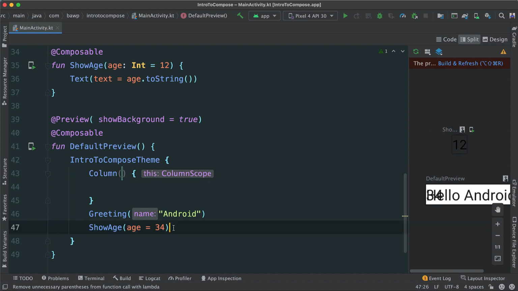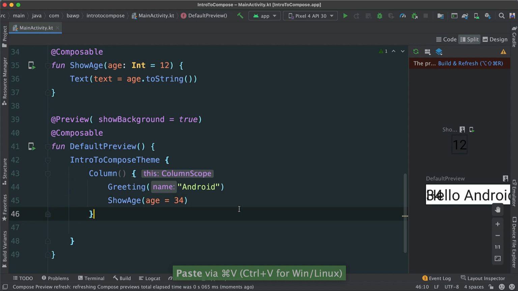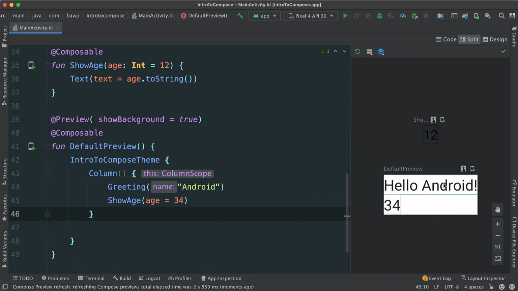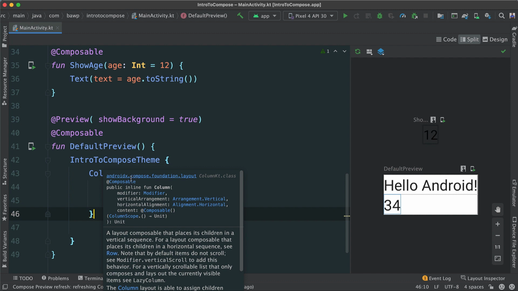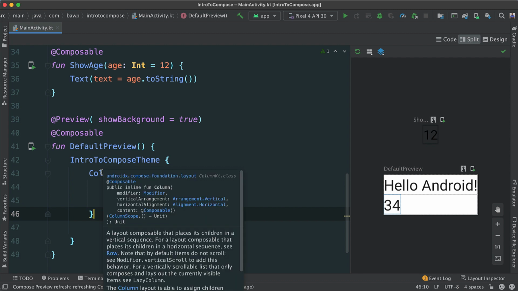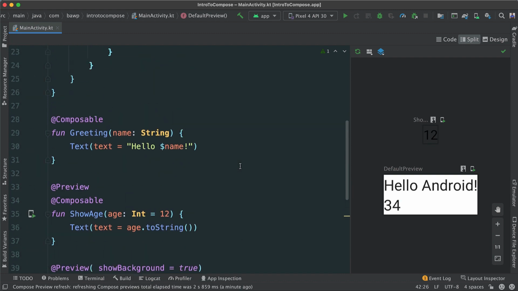But for now, it's okay. We're just going to put all of these inside there. Let's go ahead and refresh. And just like that, now you can see that we have Hello Android and 34 because we put that inside our column, which is going to structure everything vertically. Again, if you want to know more about a column, you can hover over and you can read all of this stuff.